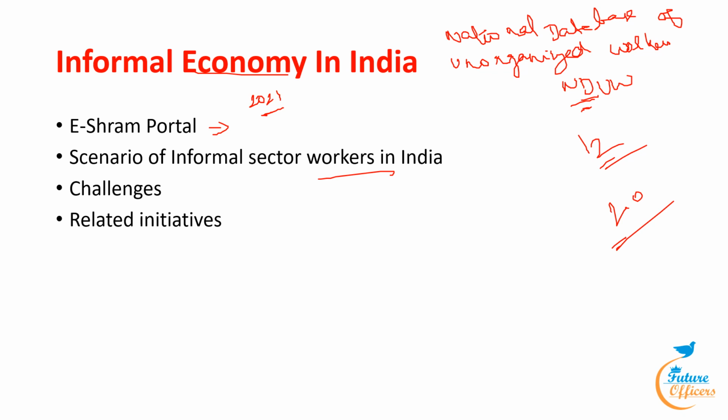Now what are the scenarios of informal sector workers in India? First, we have to know about the social category analysis. Nearly 94% of 27.69 crore informal sector workers registered on the eShram portal have monthly income of rupees 10,000 or below. Over 74% of enrolled workforce belongs to the scheduled caste, scheduled tribes and other backward classes.